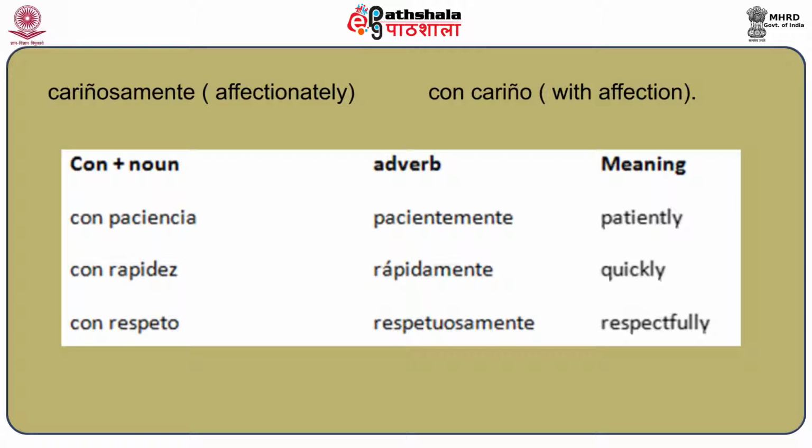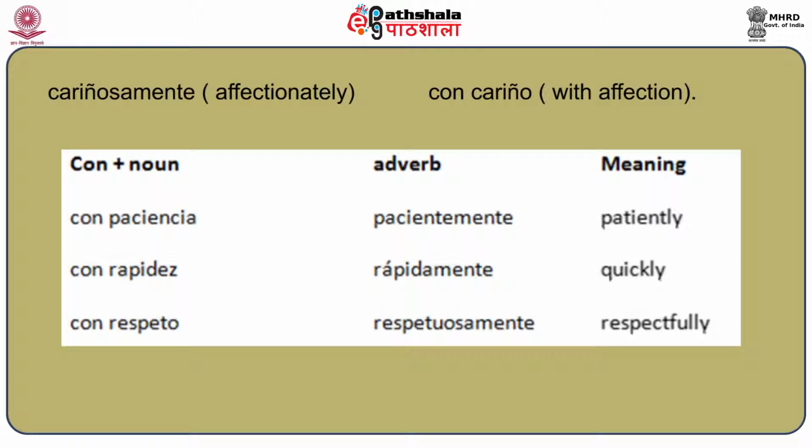In the same way, if you don't remember respetuosamente, which is respectfully, you can also say the same thing with the noun respeto. If we say con respeto, that means the same thing, that is respectfully. So if someone says ellos hablan con respeto or ellos hablan respetuosamente, both sentences will have the same meaning.